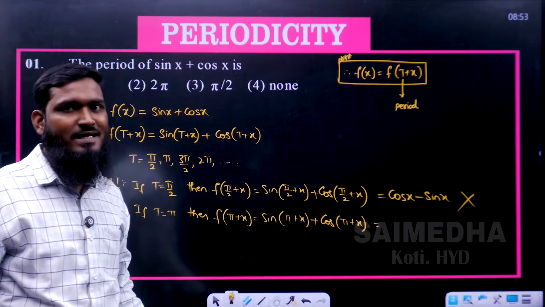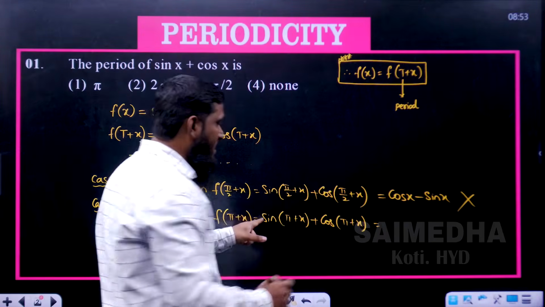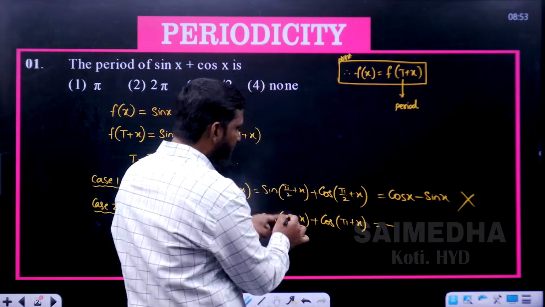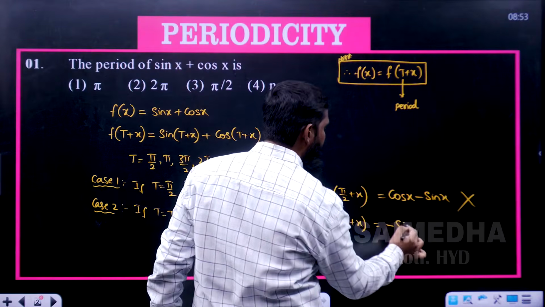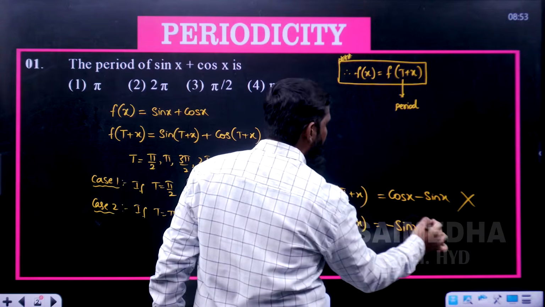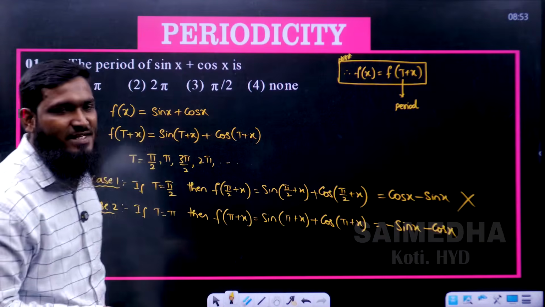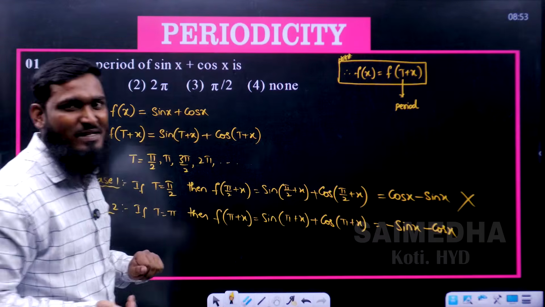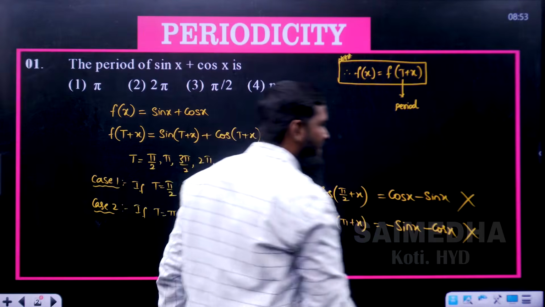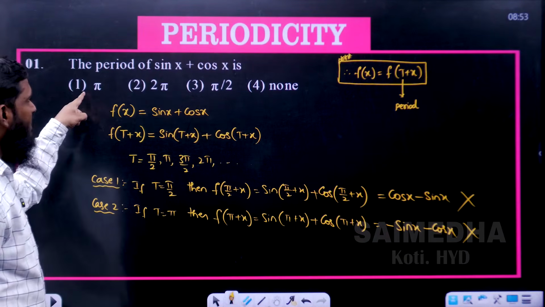180 plus theta means which quadrant? Third quadrant. In the third quadrant, sin will be negative. 180 means no change, so we are getting minus sin x. Again, cos will also be negative only. 180 means no change, so minus cos x. So minus sin x minus cos x we are getting, but the question is sin x plus cos x. Again, the condition is not getting satisfied. So pi by 2 is not satisfied, pi is not satisfied.